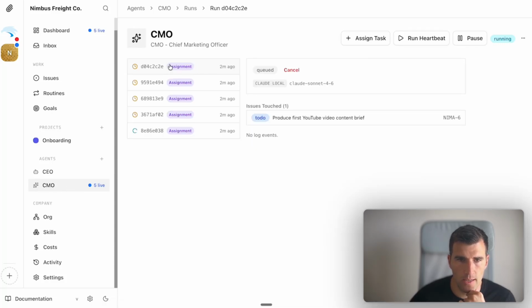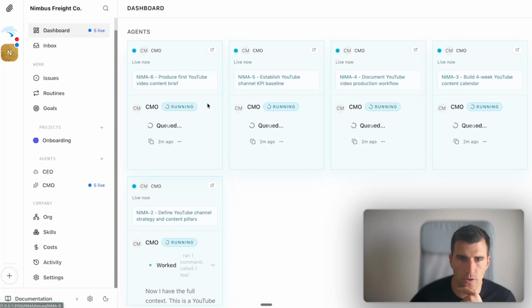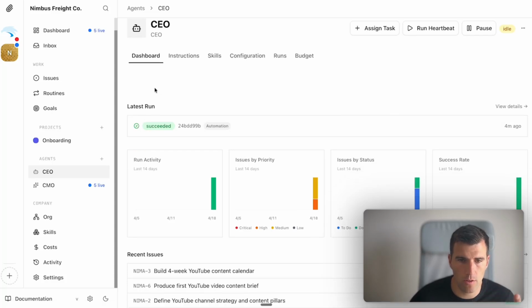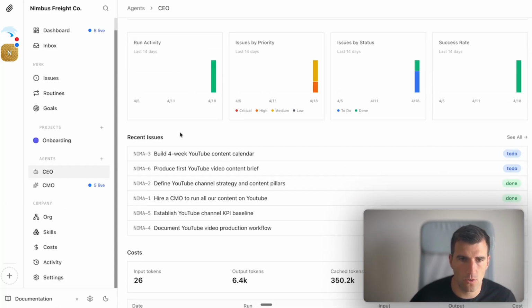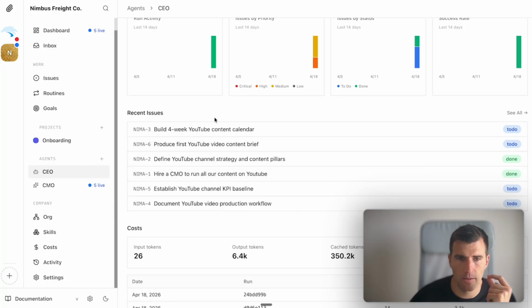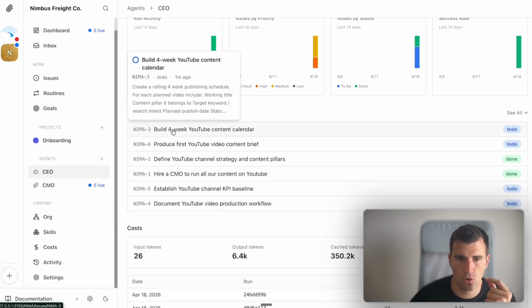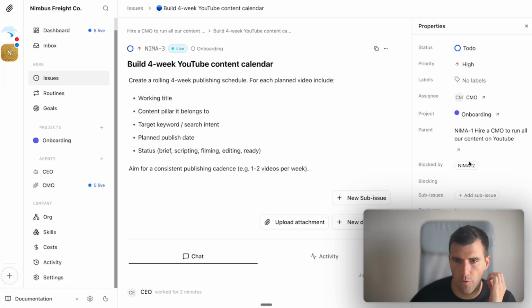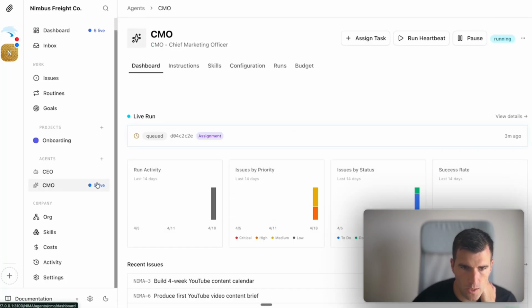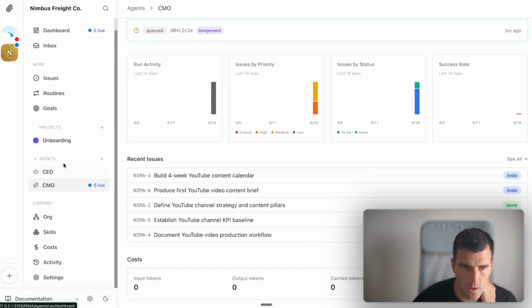You can see here that it has different tasks. I guess you will ask me for certain things. I don't know if it has all the information. So the way to edit an agent, let's say we go to the dashboard, this is the CEO. I can see here all the recent issues, aka tasks, that this agent is responsible for. You can notice that this task is assigned to the CMO, but for some reason I see it also in the CEO. So it's almost like the CEO is responsible for that task eventually. So you can see recent issues. We can see them here as well.